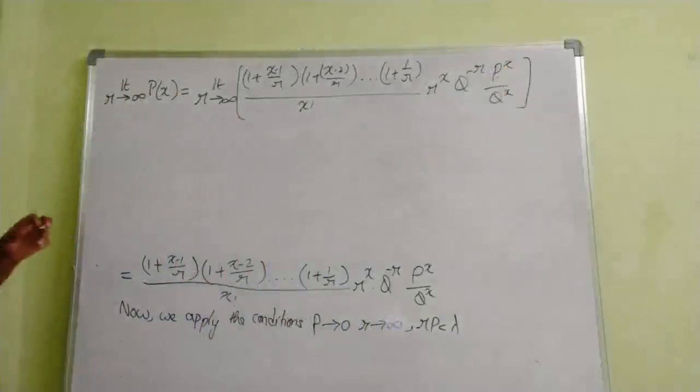So now we have the condition that rp equals lambda, right?